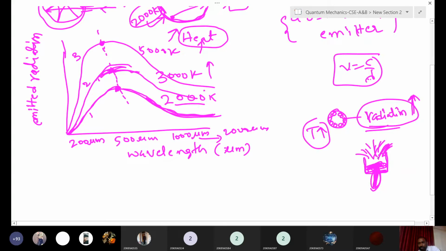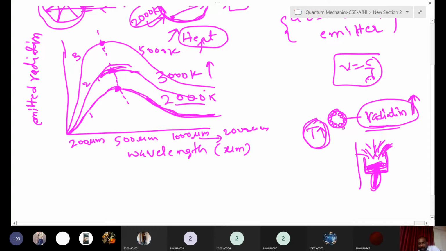otherwise you can say, as we discussed here, the atoms have already been given some temperature. Almost all atoms are excited.